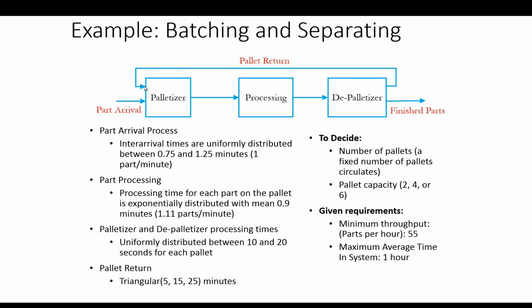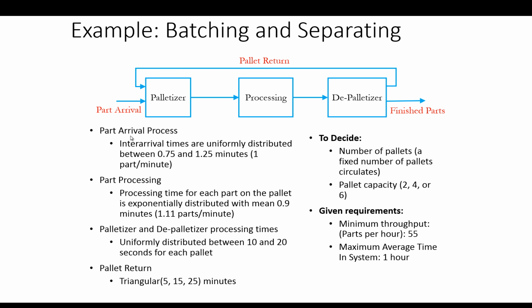Again, the pallets have a certain capacity. The decisions we're trying to make using this model are how many pallets we need, and what is an appropriate capacity for each pallet.